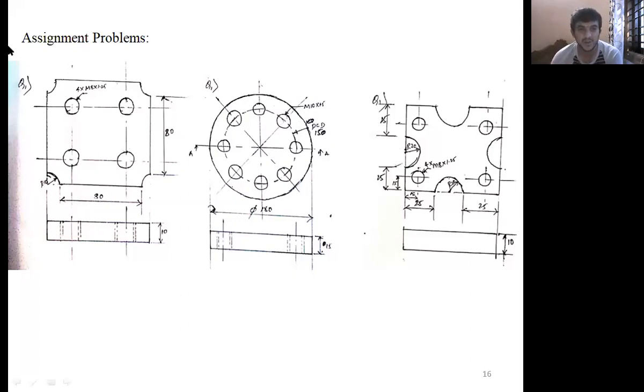Similarly, go for jigs and fixtures. You can see this is one type of fixture. A plate, you can say this is another type of machine plate. Take this as a screenshot, and better try to write the manual part program for this. Send it to my WhatsApp number and I'll try to correct it. Or else when offline starts, we'll solve this same program and execute it in the software.